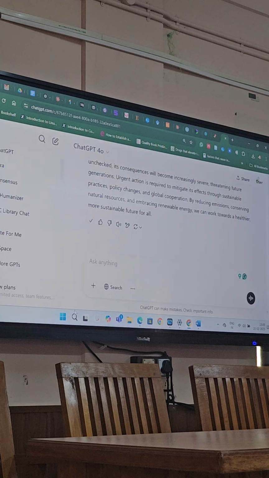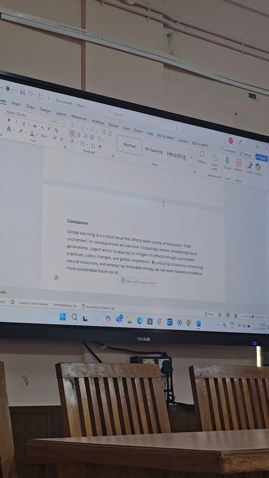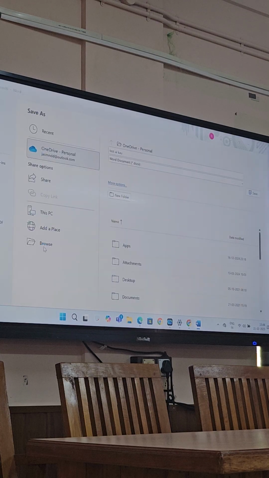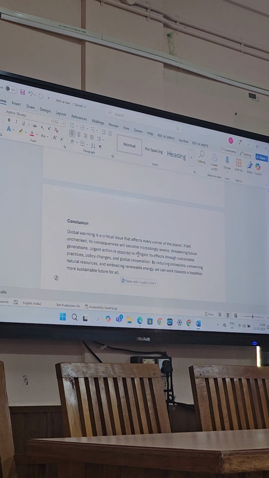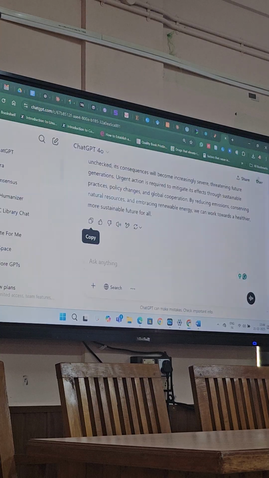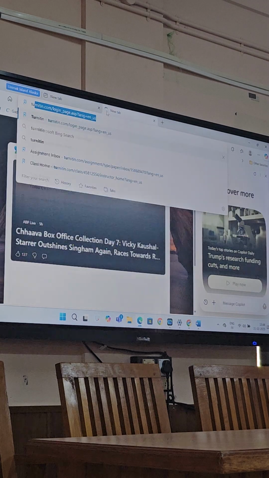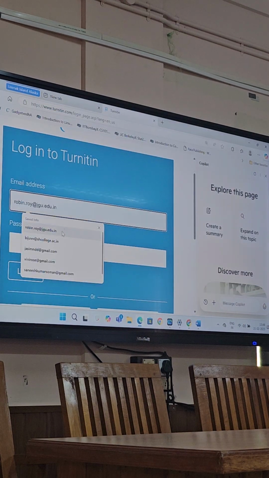I am copying this because this has 500 words. I am copying that to a Word file. Test AI KAU. I am saving it to the downloads folder. It's 702 words. You can see at the bottom, 702 words is there. So I will take a plagiarism and AI detection software, Turnitin, the common software used by different universities across the world.